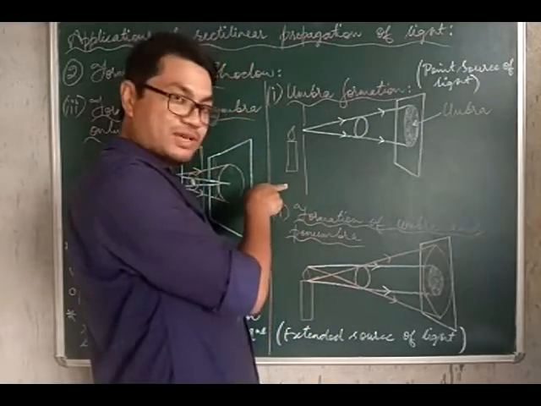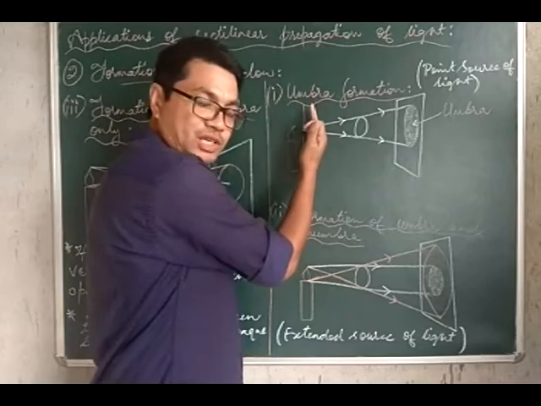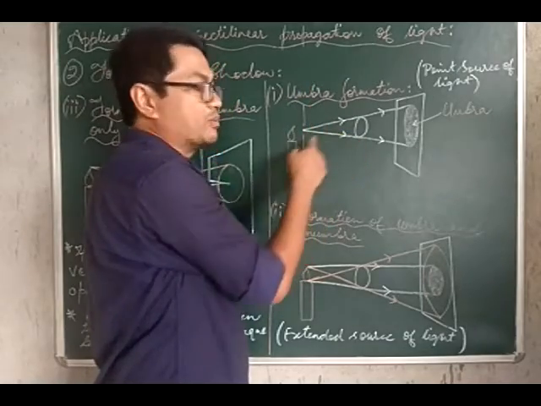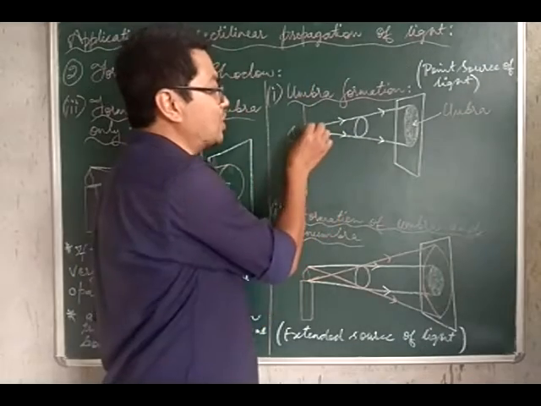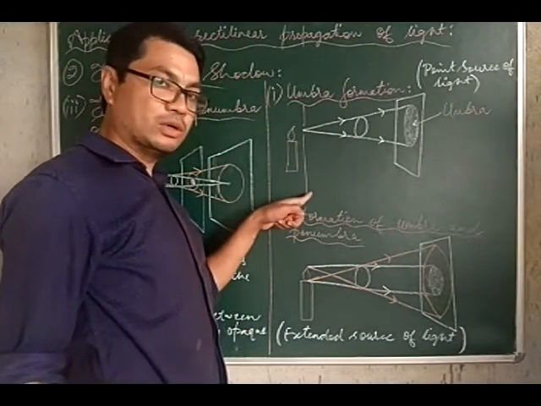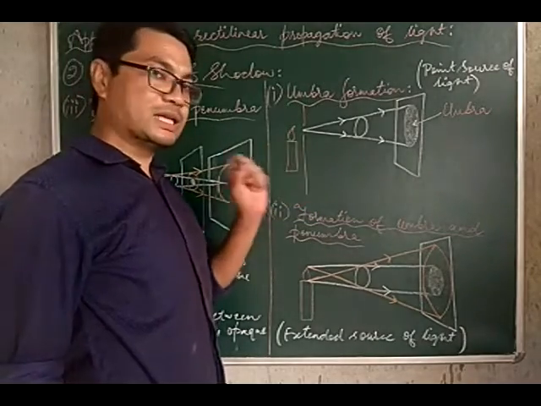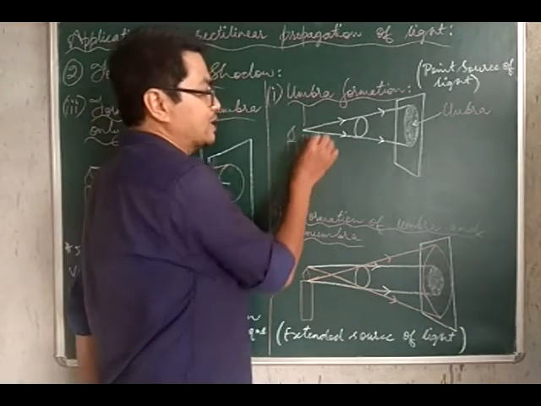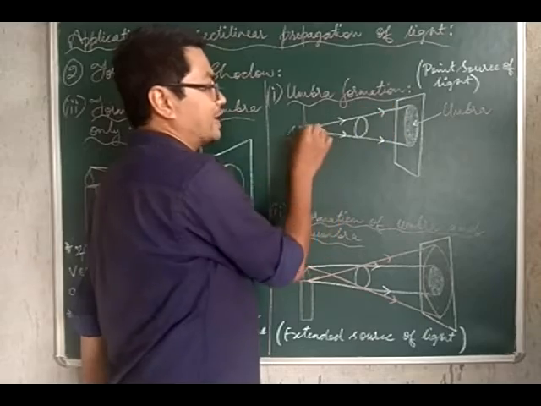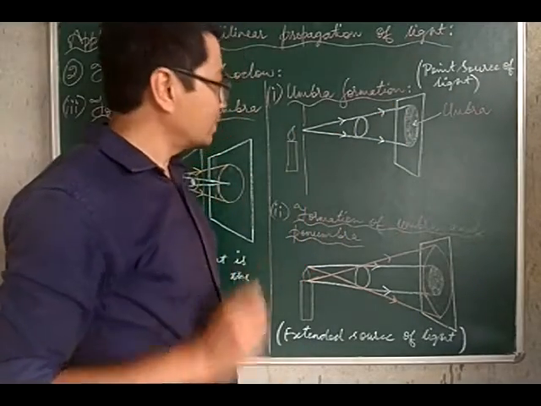Like for example, we have a candle and we place a cardboard in between the opaque body and the candle, and we make a small hole on the cardboard. So this is a cardboard here, which is blocking the rays of light, and you make a small hole such that the rays of light pass through it.